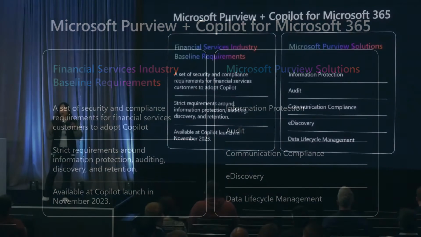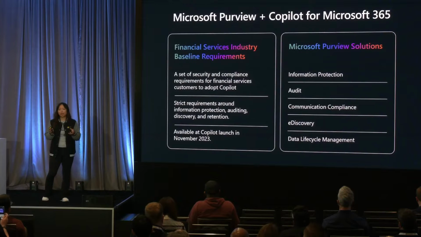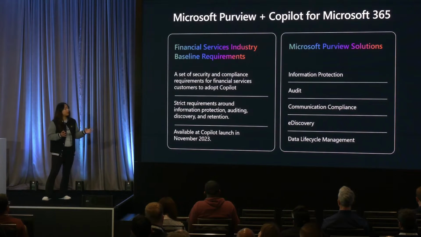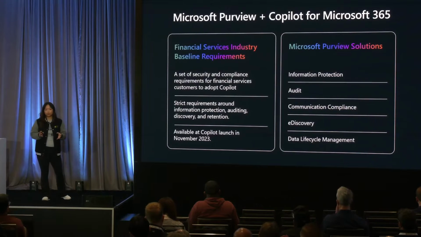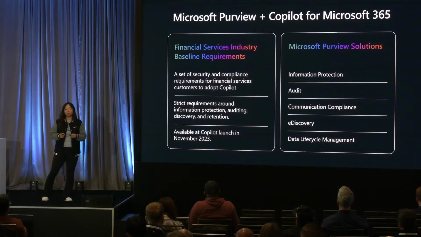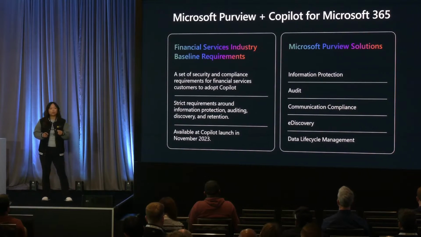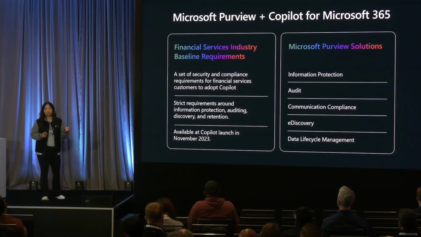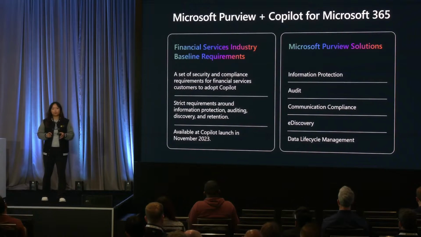Now, out of all of the solutions that we have in Purview, why did we choose these 5? We chose these 5 solutions as the core solutions because when we spoke to customers, we learned that these are the solutions required for enterprise adoption of Copilots. And that's why I want you to focus on these solutions as the baseline for when you develop your own AI applications.